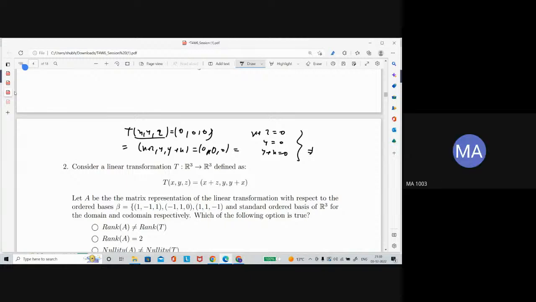Yes, sir. I was referring to what if the case is R3 goes to R2 or R2 goes to R3. In that case, it's better to find the matrix of it, the matrix representation of the linear transformation, and find the nullity or rank of the matrix. And if it follows the same condition we talked about, this one is for the general purpose.